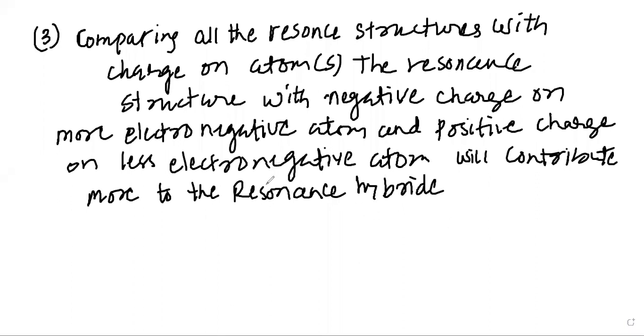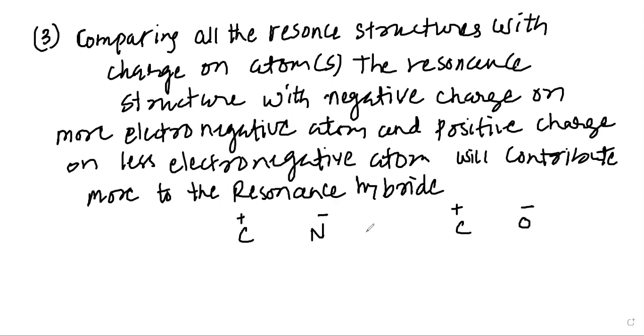So this is the third rule, my dear students. Suppose we are given carbon and nitrogen. We know that nitrogen is more electronegative than carbon, then in the resonance hybrid, the nitrogen should get negative charge and carbon should get positive charge. If we are given carbon and oxygen in the resonance structures, then oxygen should get negative charge and carbon should get positive charge.